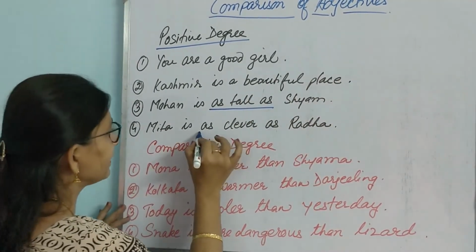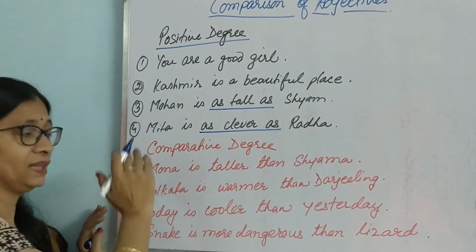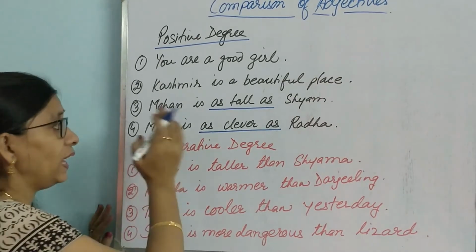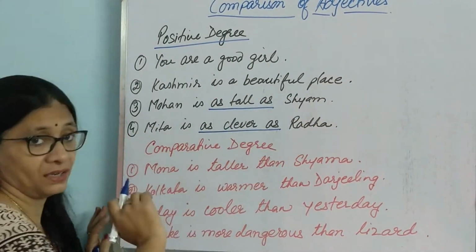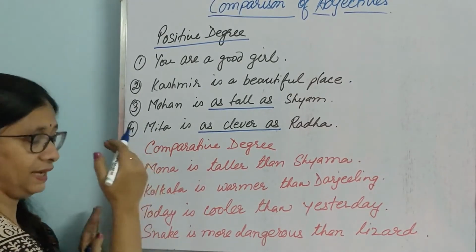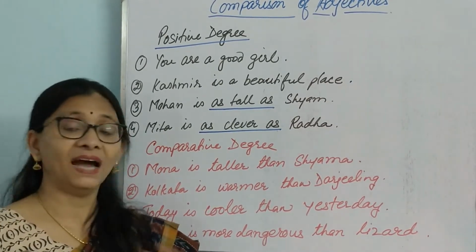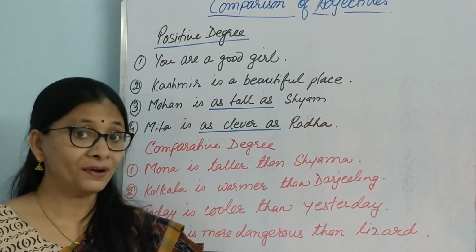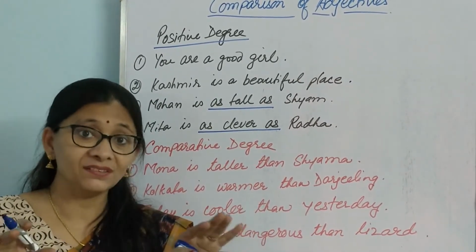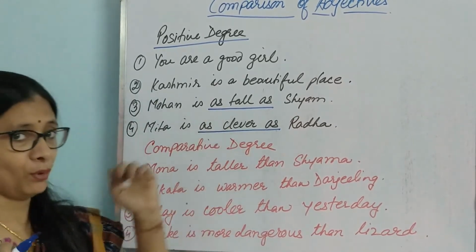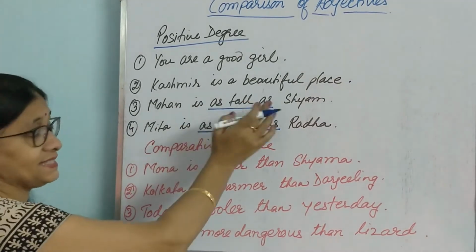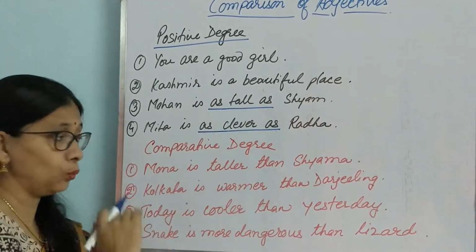Meeta is as clever as Radha. That means Meeta and Radha are equally clever. So, as clever as Radha. Both are similar. So in those situations in which either no comparison is made or comparison is made in similar cases, where both things are similar, we use positive degree, and to compare two similar things we use as before and after the word.